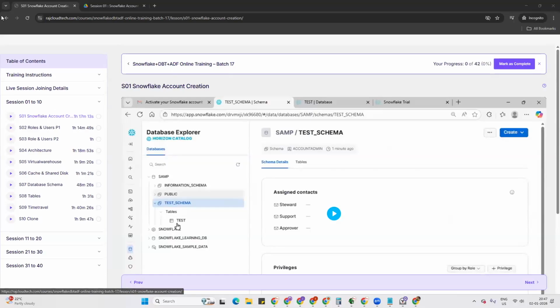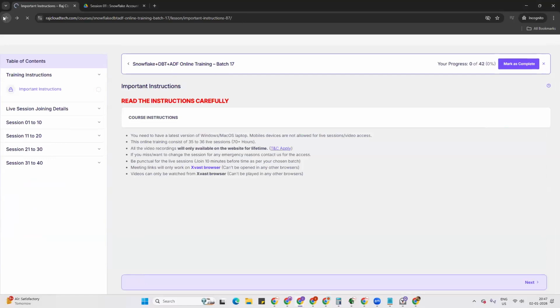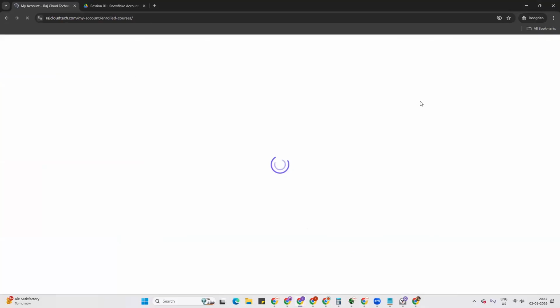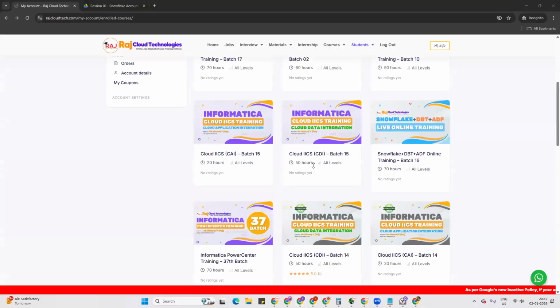This is the 17th batch, right? I will show you the 16th batch also. I was not enrolled in the latest batch, so that is why I'm unable to show it here. You can see all the classes in the same way there also. You can see the 16th batch here. I have 16th batch access as well.